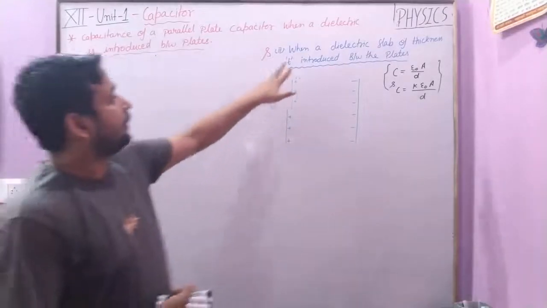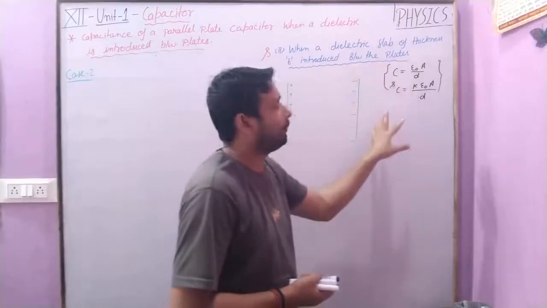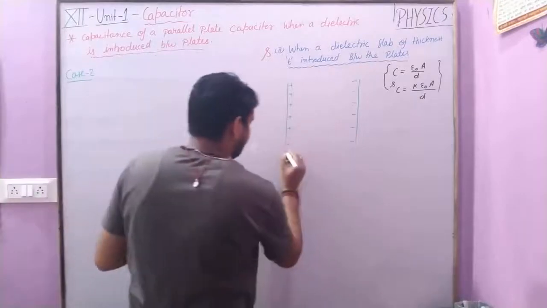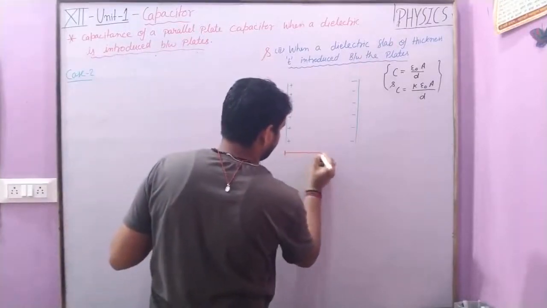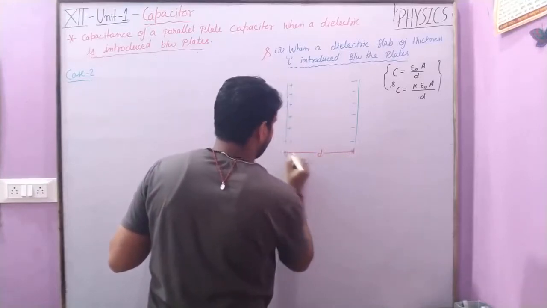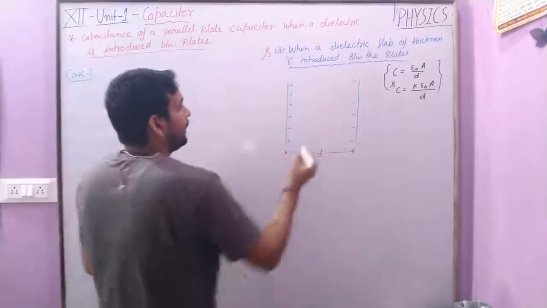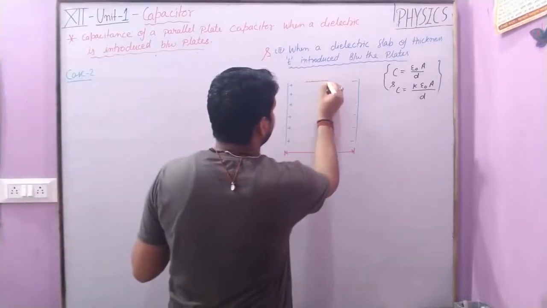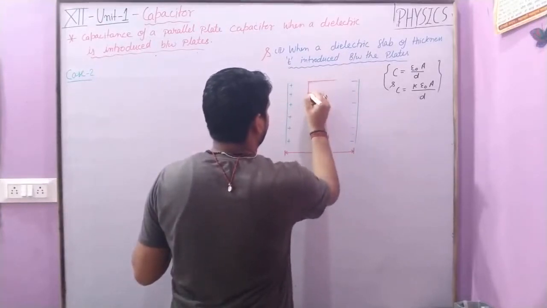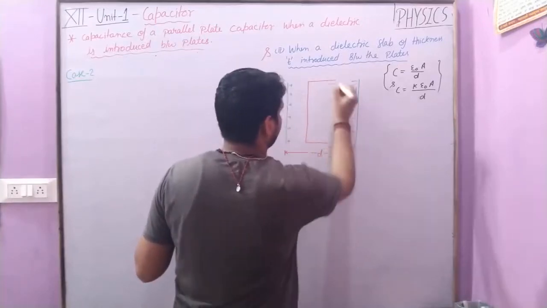Next case is when a dielectric slab of thickness t is introduced between the plates of a capacitor. This is the initial situation. The separation distance between the two plates is d. Now a dielectric slab is introduced between the capacitor.